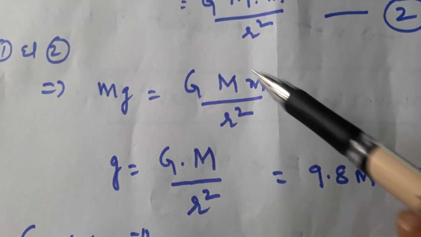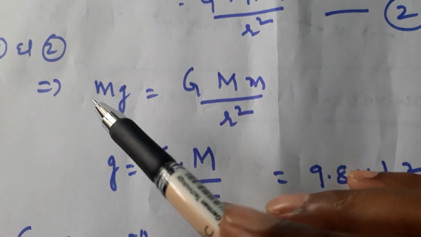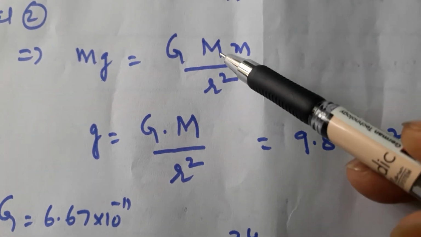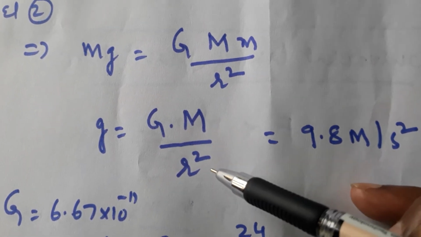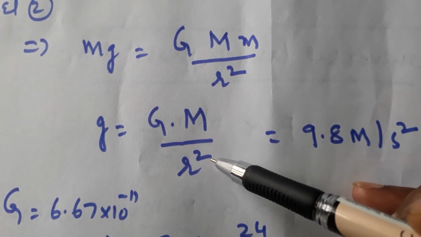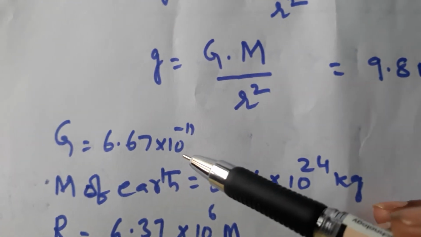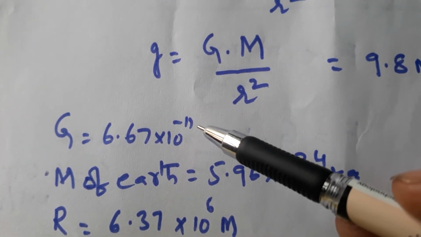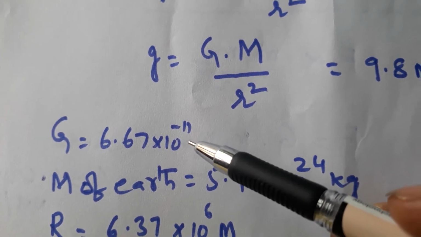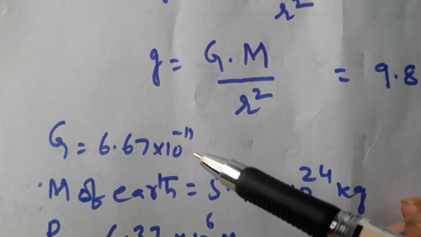Here m is the mass of the ball. We can cancel it here. Then you will get small g is equal to capital G into mass of the earth by distance between earth and ball. Here capital G value is 6.67 into 10 power minus 11, which was already found by the scientist. Capital G is 6.67 into 10 power minus 11.